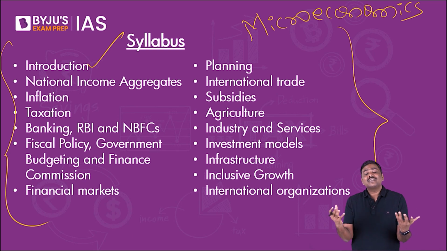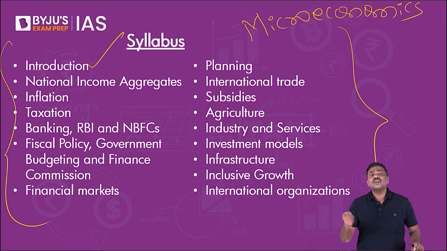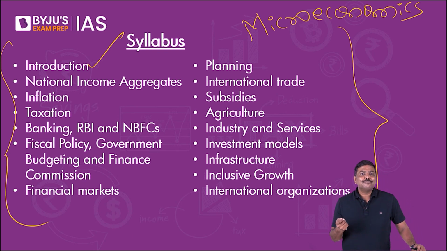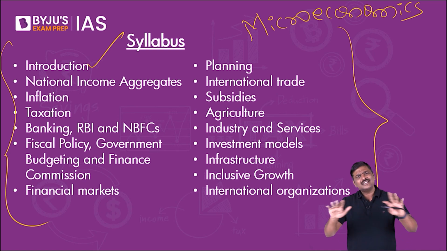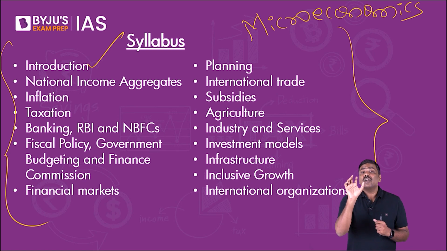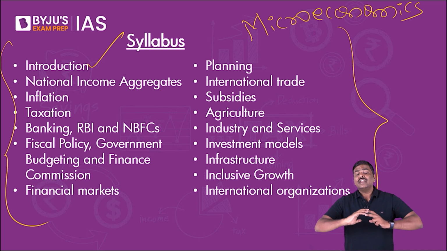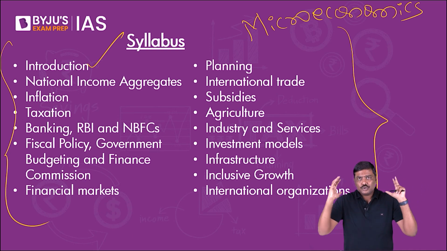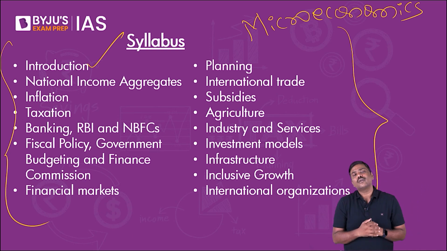In the college, you must have studied certain aspects of, let's say, cells, certain aspects of the organisms, etc. Now, some of you will say, sir, no, I am not a science student, I studied something else. Doesn't matter. Whenever you study anything in detail, as an individual concept like this, it is called microeconomics. And whenever you study everything in an aggregate form, total form, it is called macroeconomics.